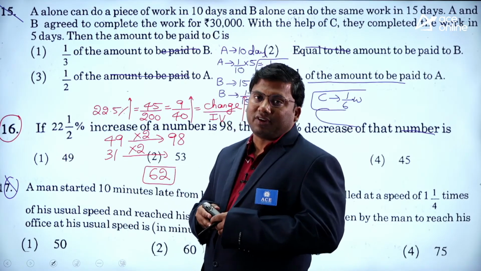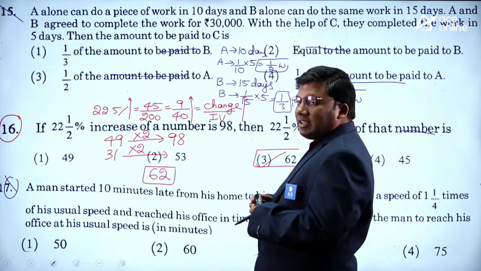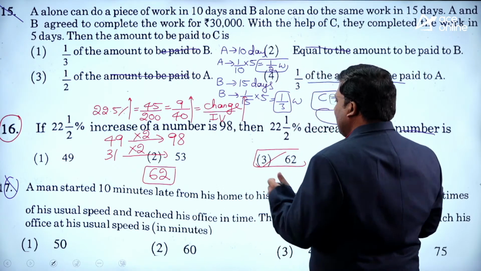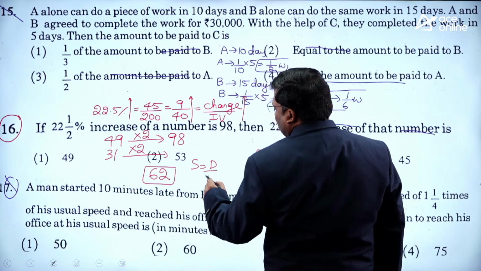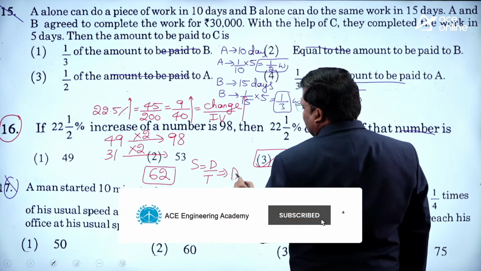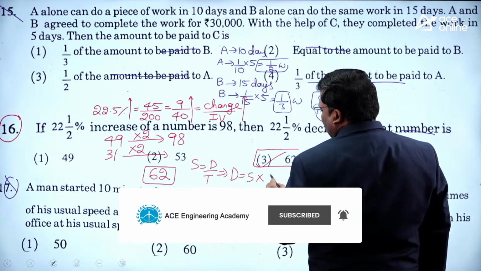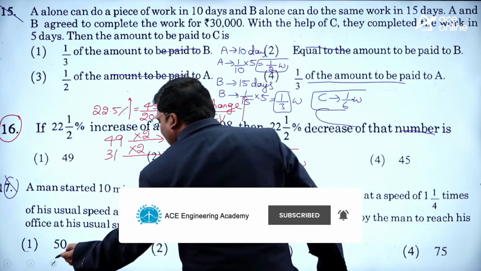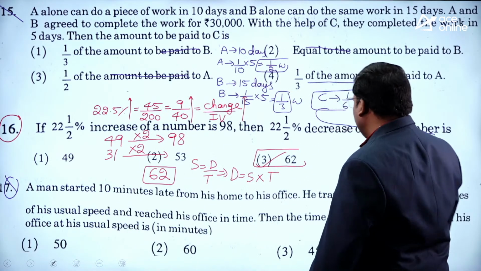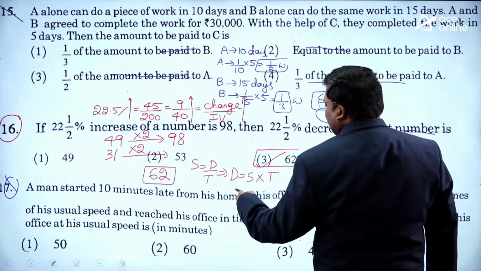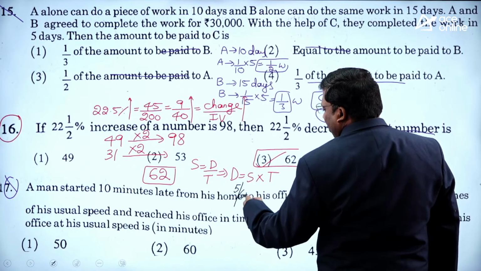Very easy conceptual question. Speed is distance by time, so distance is speed into time. Now see here, what did he do? He increased the speed by 1/4, so it is 5/4.